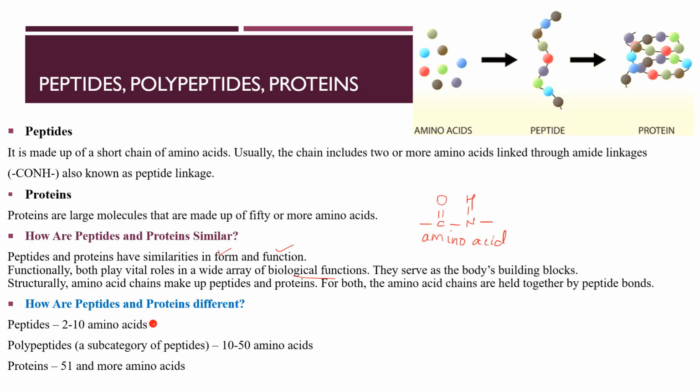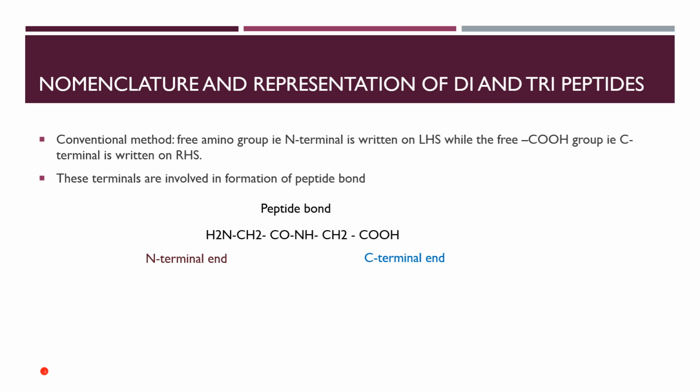So what is the difference? Peptides have 2 to 10 amino acids. Polypeptides have around 10 to 50 amino acids. And above 51, you call them proteins. Are you getting this? See the difference in the image that I have placed here. Single amino acid units, few amino acids give a peptide, and many amino acids, above 51, give you what? Protein linkages. Is that clear to you? So you can say polypeptides are smaller versions of proteins, right?